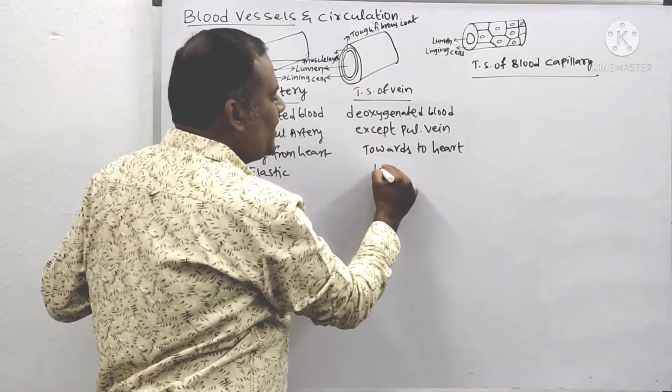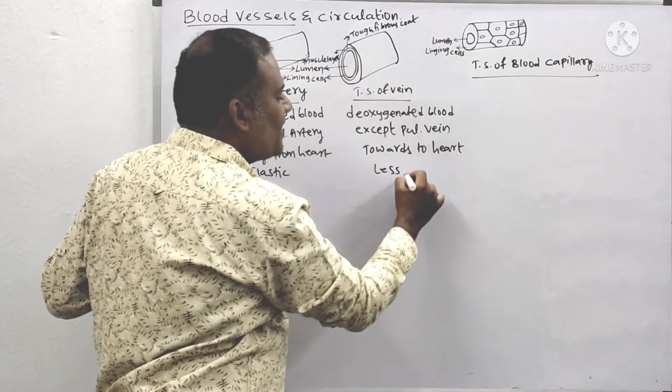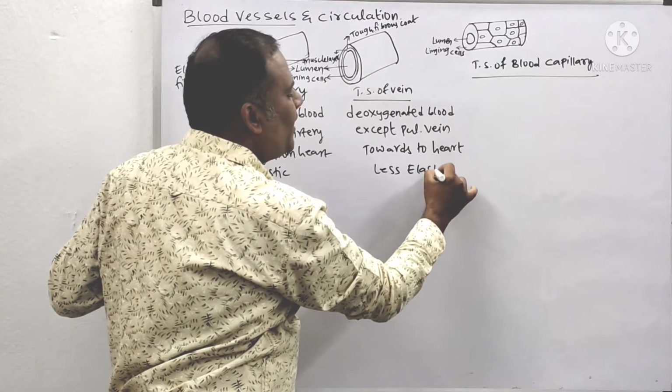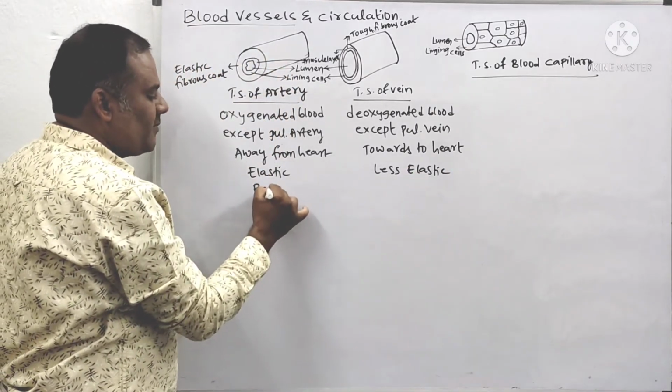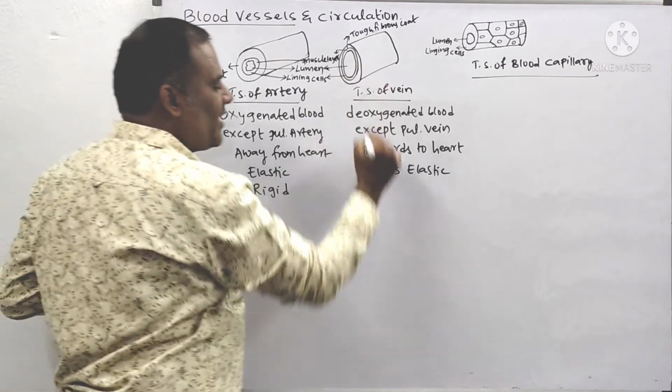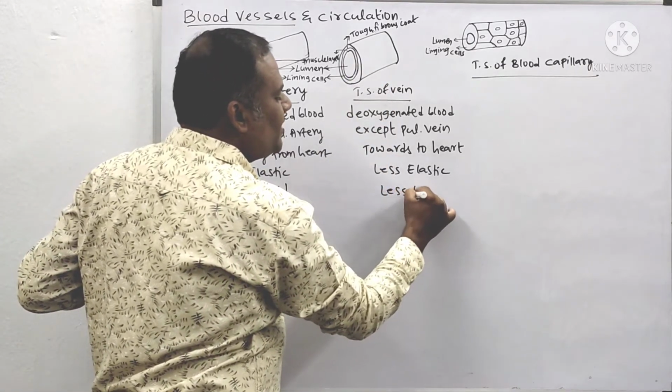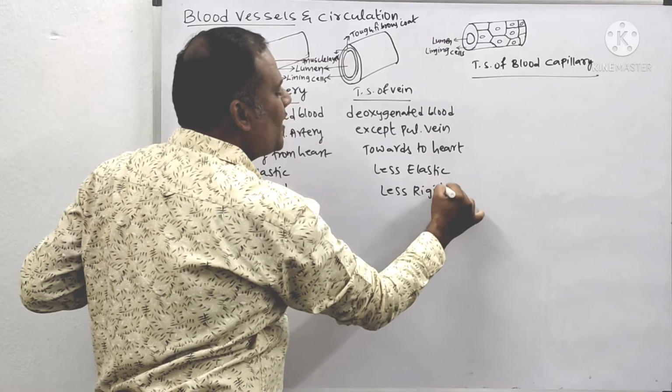Whereas veins have less elasticity, less elastic in nature. Arteries are rigid. Arteries are what? Rigid. Whereas the veins are what? Less rigid.